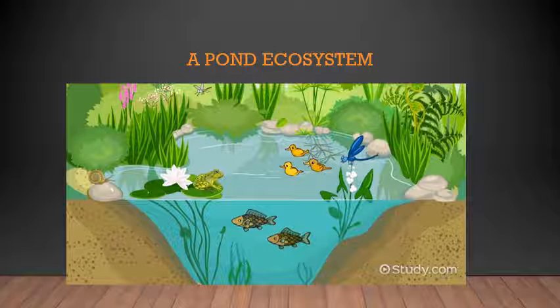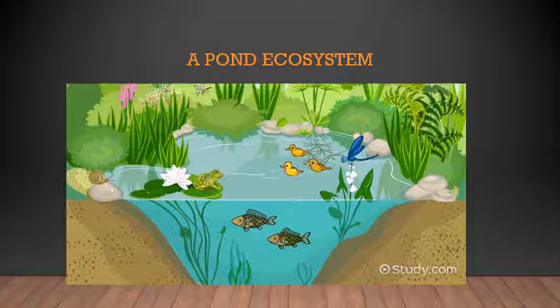Now let's take an example of a pond ecosystem. Let us look at the pond ecosystem to understand how this interaction works. We may see living things from microorganisms to insects and plants in a pond. In a pond ecosystem, there are many microorganisms. Microorganisms means the organisms which you cannot see with your eyes. They're very, very small. Small insects also live in the ponds, and plants are also living in the pond.